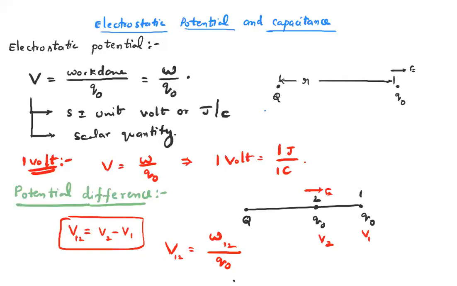Actually, the electric field is acting in this direction. Now we are bringing the charge in this direction, against the electric field. Is it clear?